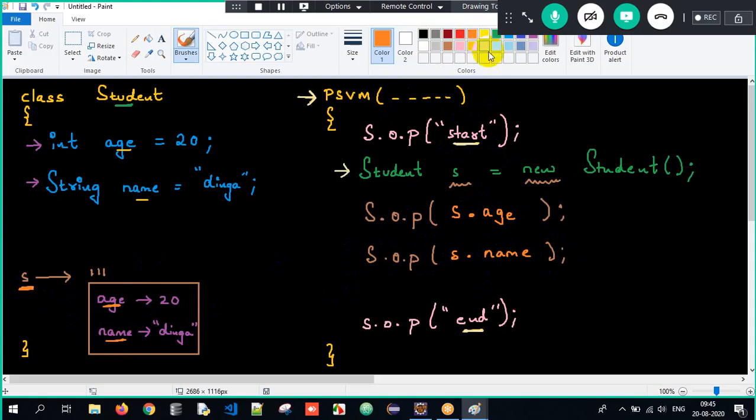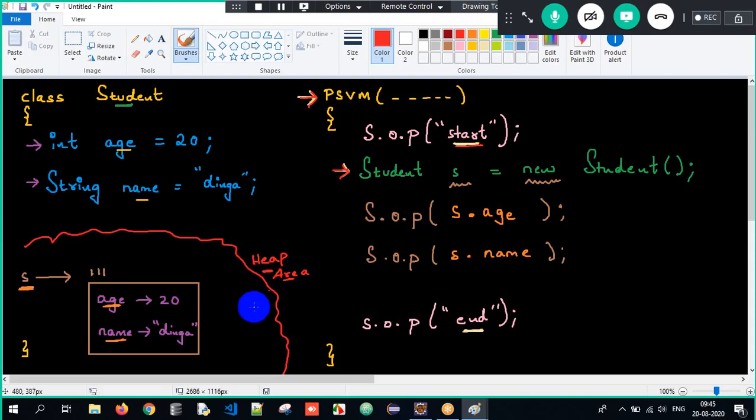So what will be the output when I execute my Java program now? Sir, the execution will start from the main method. Start will get executed. Then the object got created, meaning the memory would get allocated here. This object has got created inside a memory location. What is this memory location called? Heap area.